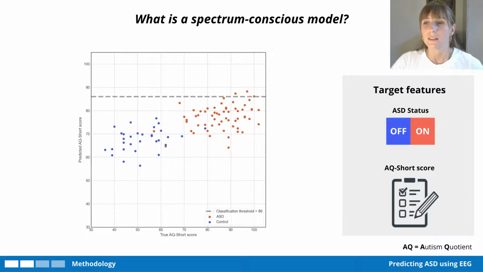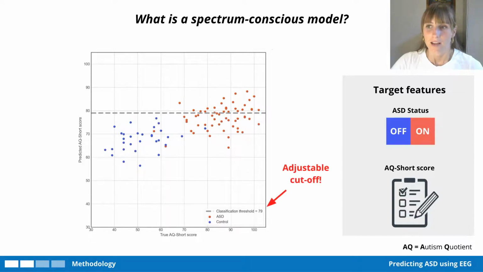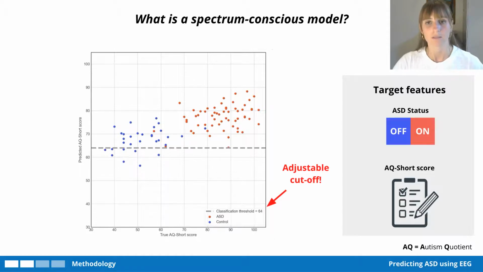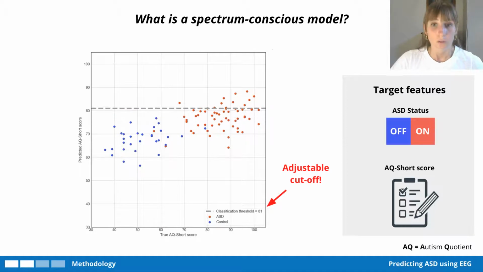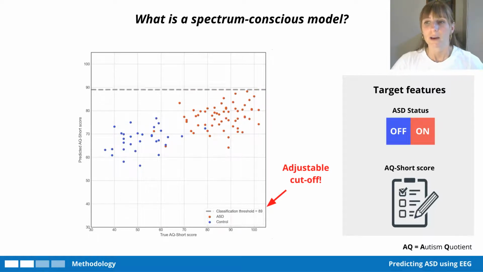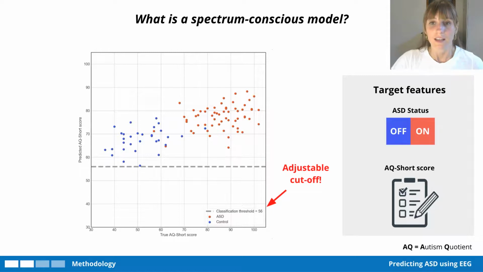By using the AQ score as a target variable, it also gives us more room for optimization. We can now change the cutoff to see what actually divides the group best. And the model also receives more of a detailed feedback of how wrong it was. Instead of getting feedback of you're wrong, it now gets feedback of you're wrong by 15 AQ scores.